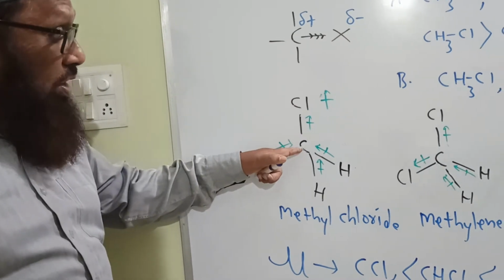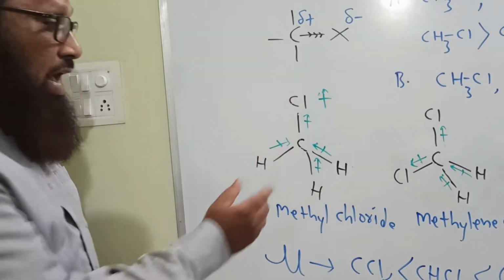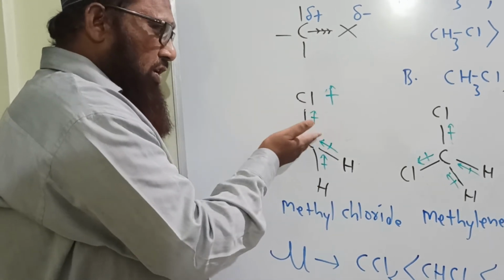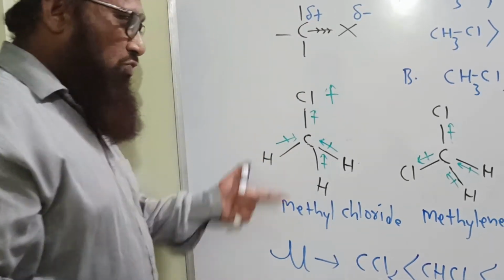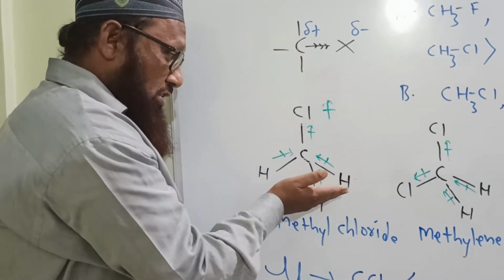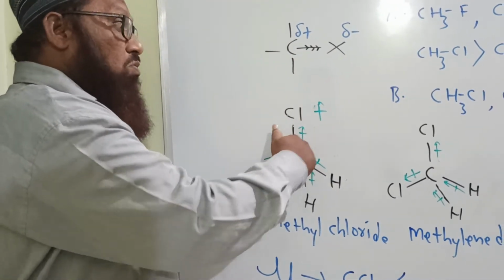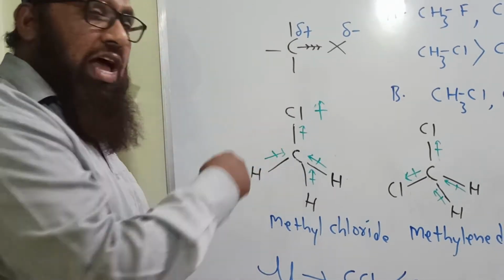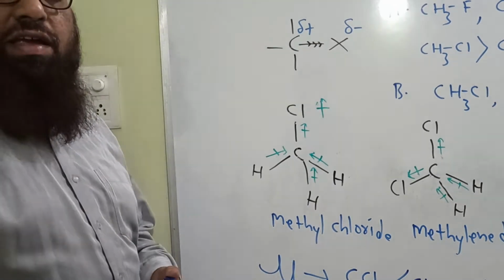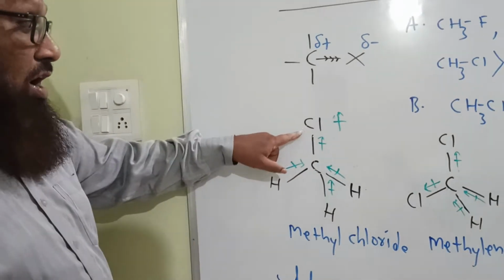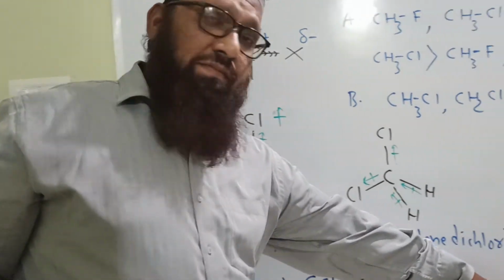Chlorine is more electronegative than carbon. The direction of this dipole moment is in this way. That means all these three C-H bonds support the dipole moment in this direction, and the vector sum of these dipole moments is very high, and that's why methyl chloride has the highest dipole moment.